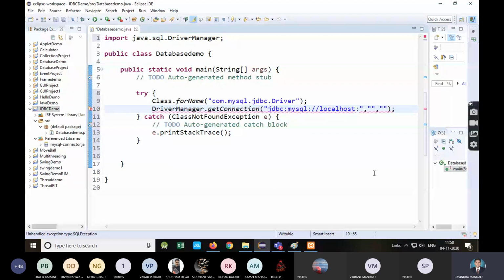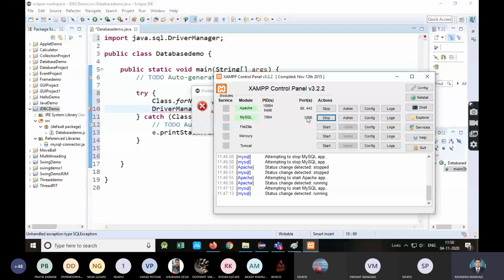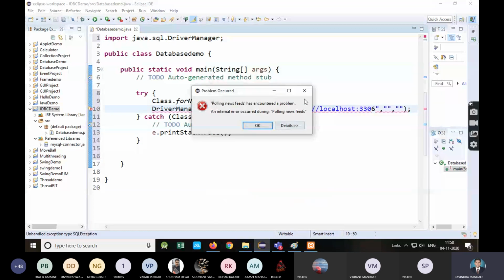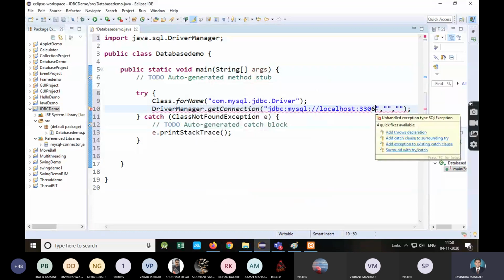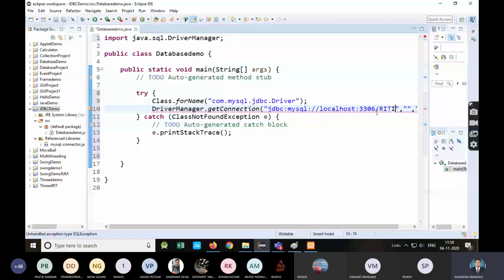If it is present on some machine in the IL5 lab, where you have installed MySQL, then you need to give the IP address of that machine. That is also okay. Colon. What is the port number of MySQL? 3306. You can see the port number of MySQL is 3306. Slash. What is the database name? RIT India, I have mentioned.